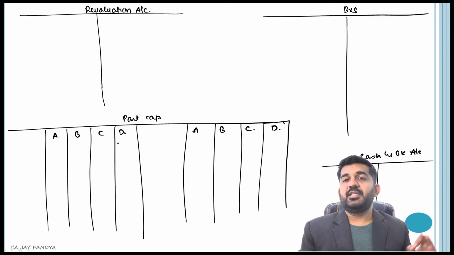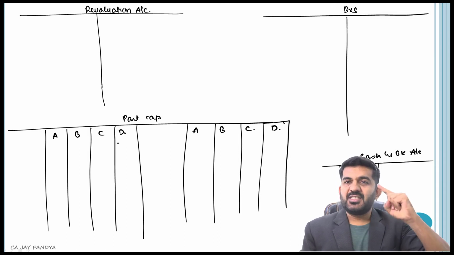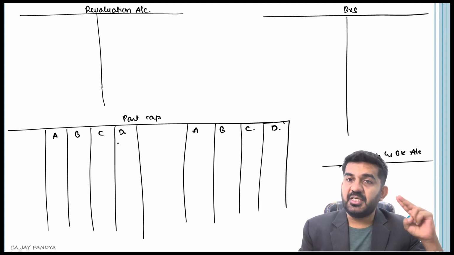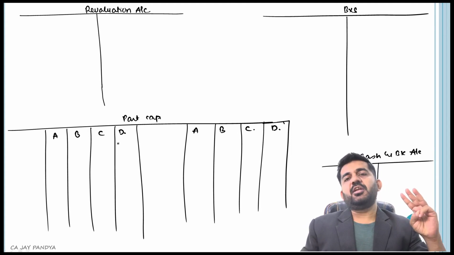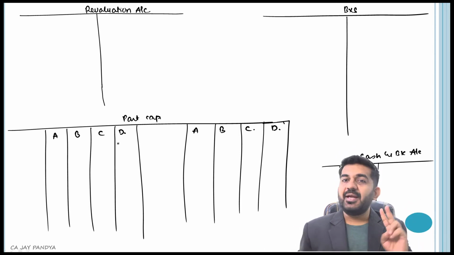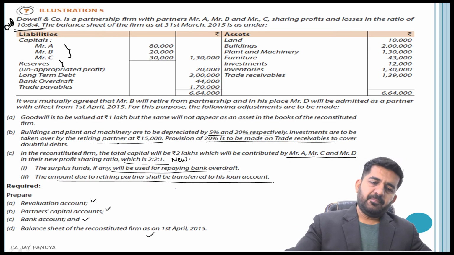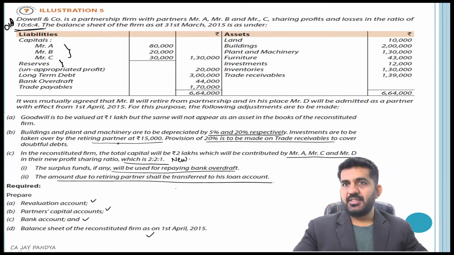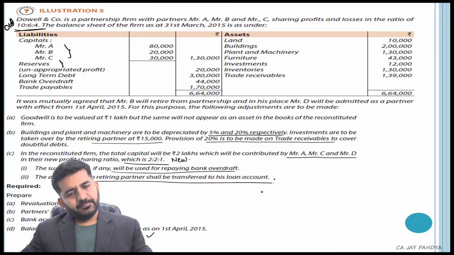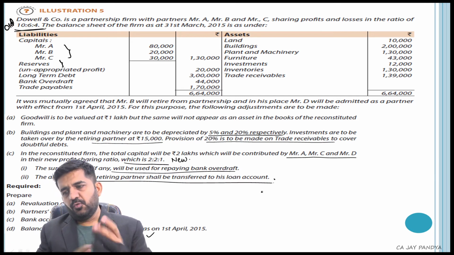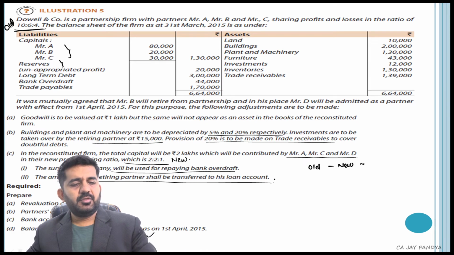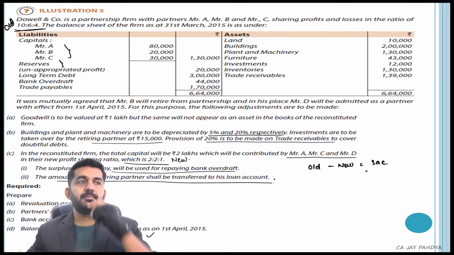We will be following the same procedure which we follow. First, I'll be finding out sacrifice ratio. I'll be copying down old balance sheet at relevant places, 1 effect. For all additional information, I'll be passing dual effect. Other necessary adjustment, whatever is to be made, I will be passing 2 effects. First, I'll be finding out sacrificing ratio. Old minus new is equal to sacrifice.